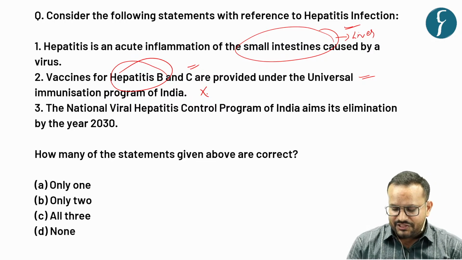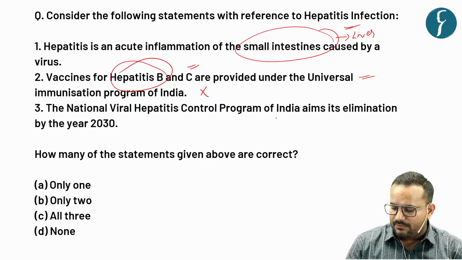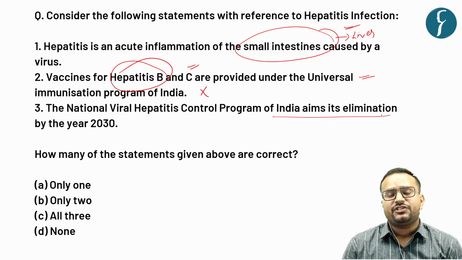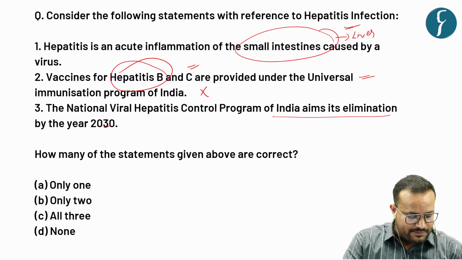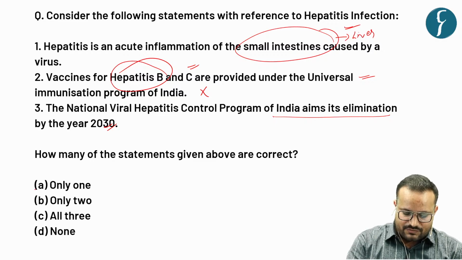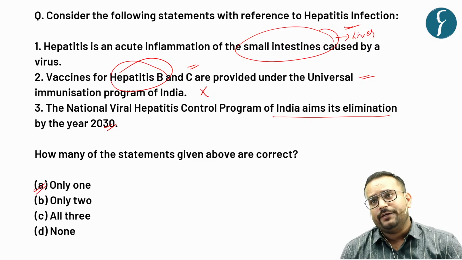Then thirdly, the National Viral Hepatitis Control Program of India aims at its elimination by the year 2030. So this statement is correct. So the correct answer will be only one, that is A only.